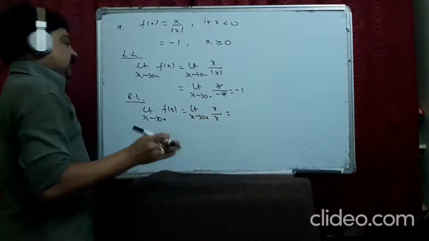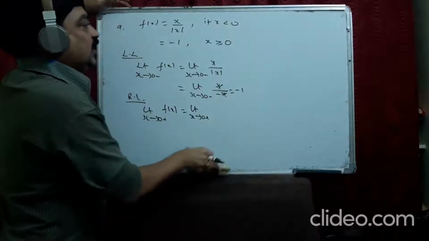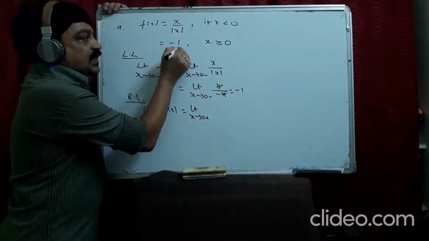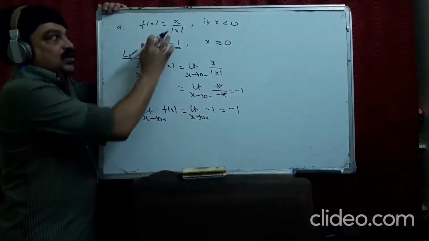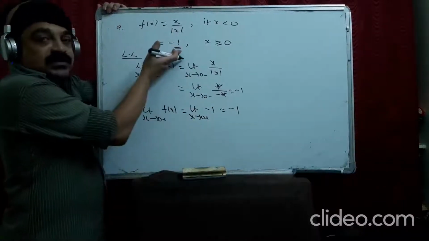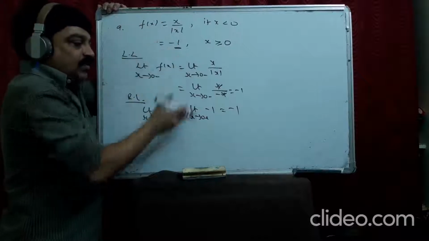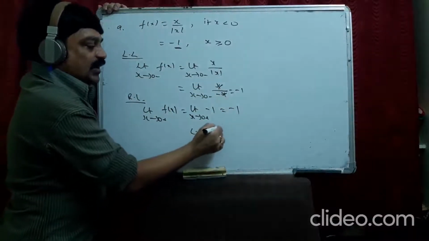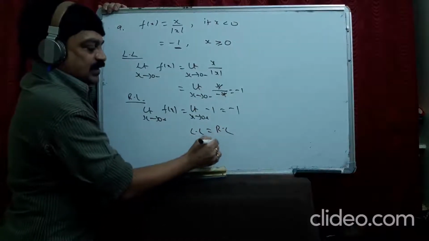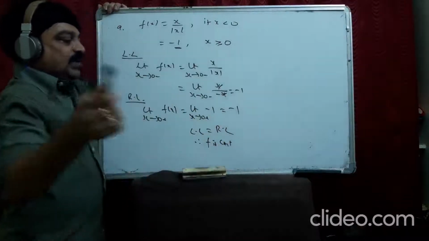No, sorry. We should not take this function. For 0 plus the function is given this one. Directly minus 1. Actually we are supposed to take mod x as plus x, but they gave this. When the function is defined like this, we have to take like this. Okay? So left limit is equal to right limit. Therefore f is continuous.